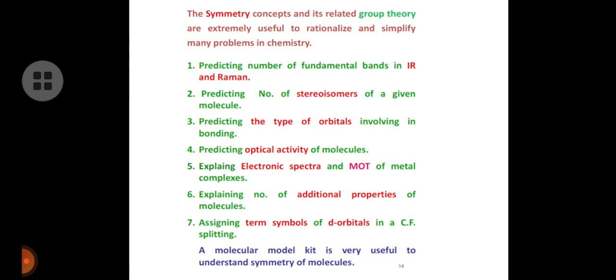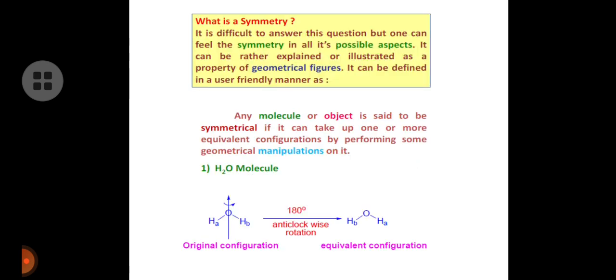We can predict optical activity of molecules, explain electronic spectra and molecular orbital theory of metal complexes, explain a number of additional properties of molecules, and assign term symbols of d orbitals in crystal field splitting. A molecular model kit is very useful to understand the symmetry of molecules.